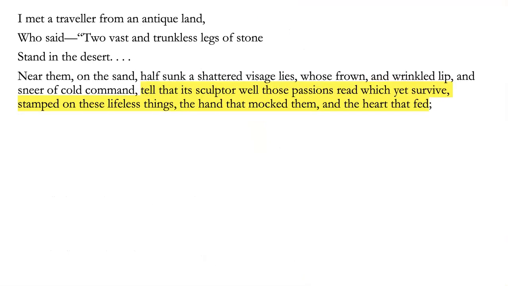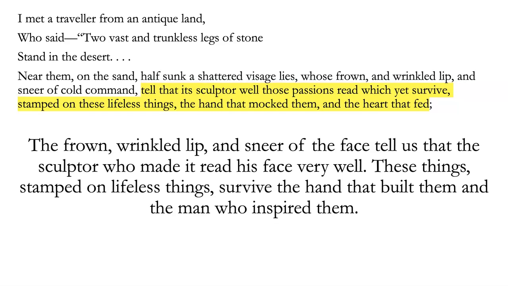Okay, so if Shelley was writing in prose, this is what it would have looked like. Near them on the sand, half sunk, a shattered visage lies, whose frown and wrinkled lip and sneer of cold command tell that its sculptor well those passions read, which yet survive, stamped on these lifeless things, the hand that mocked them and the heart that fed. It's a complicated clause. Actually, stamped on these lifeless things is a subordinate clause which breaks up the sentence. If you add that to the unusual layout because of it being a poem, it's quite tricky to get a meaning of it. But apart from that, here's what it actually means.